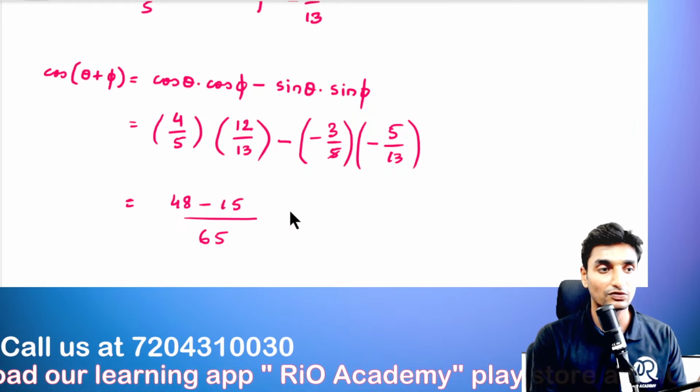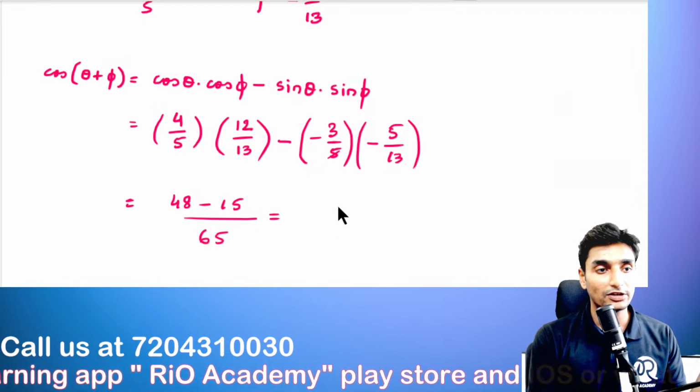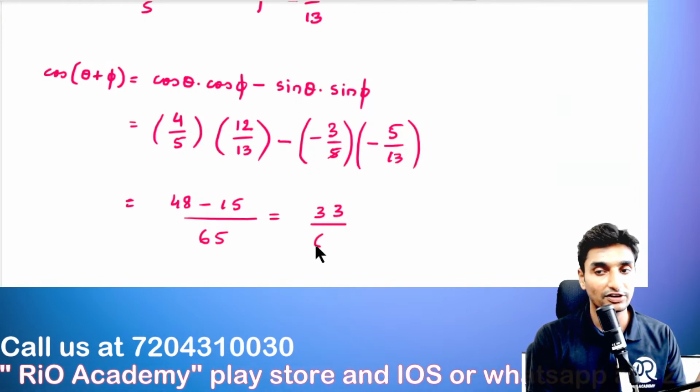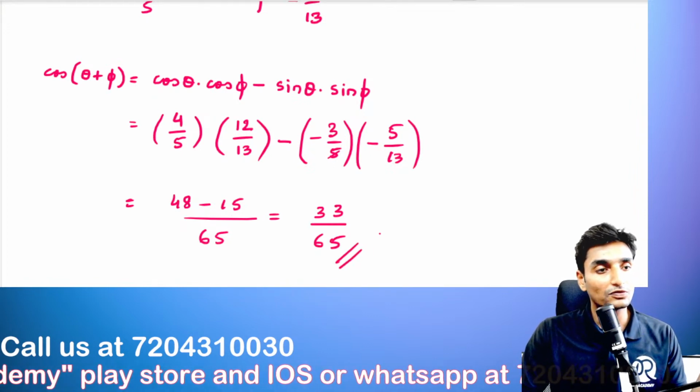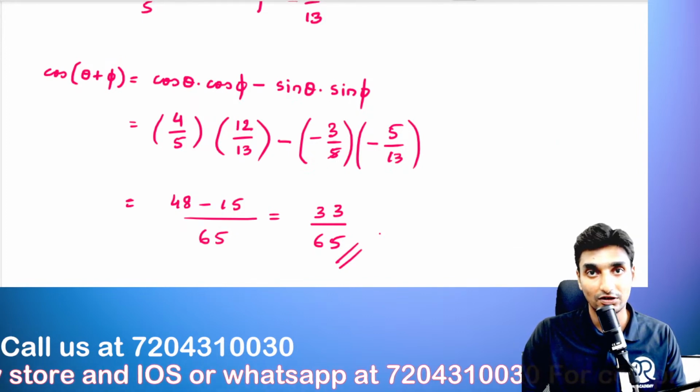So 48 minus 15 divided by 65. 48 minus 15, guys, that will give us 33 divided by 65. So we have derived 33 divided by 65.